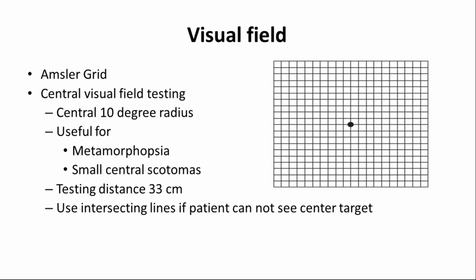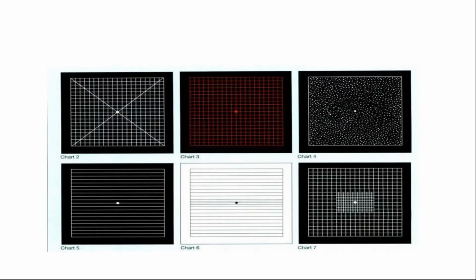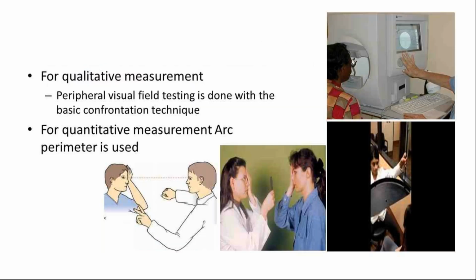The test is always done at 33 centimeters. If the patient is not able to see the target, you can suggest that they use the intersecting lines as the target. And there are many Amsler grid charts, so you can use them for different conditions.